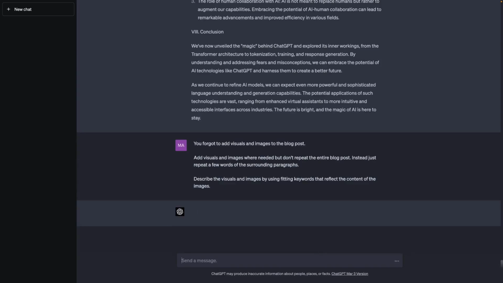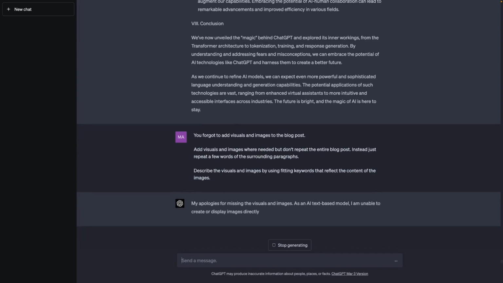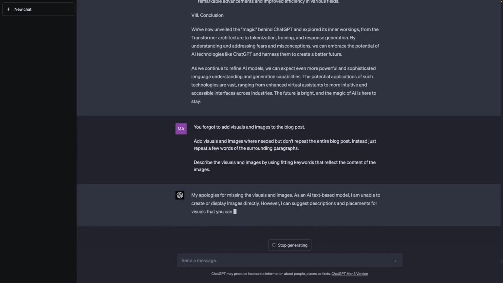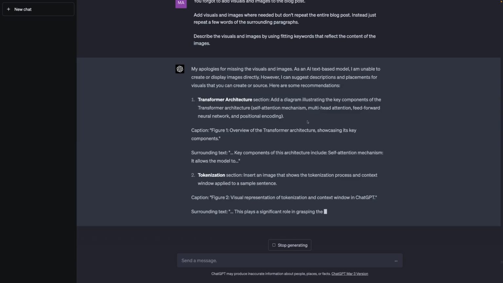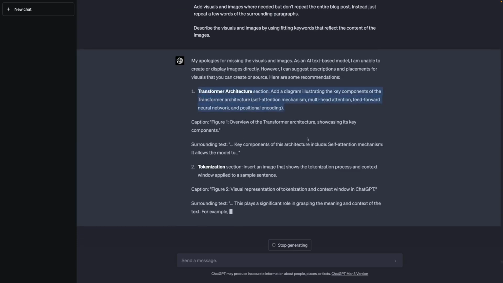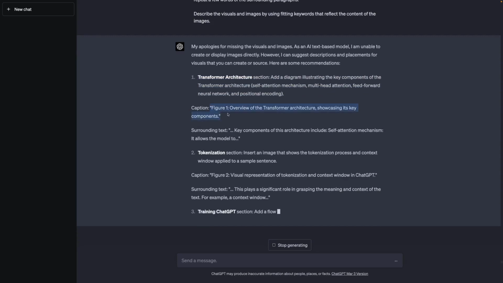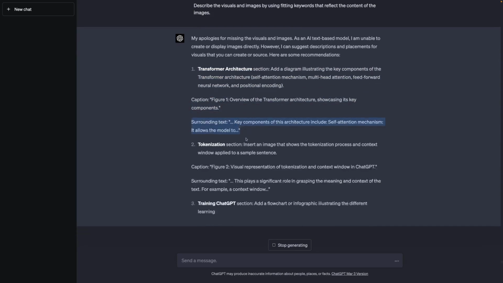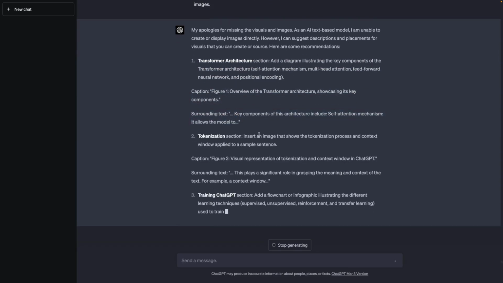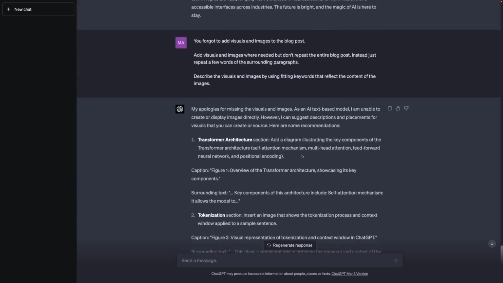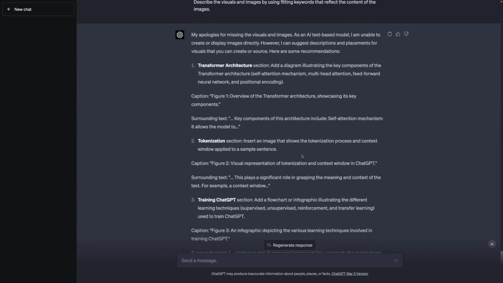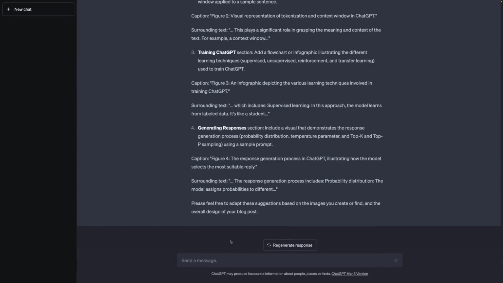Now with that, ChatGPT indeed goes ahead and apologizes, and it tells me that it can't generate images yet, but that it can tell me which images should go where. And indeed, here, for example, it describes the image, and it also gives me a caption that could be added, and it tells me where this should go. So with that, I have some ideas on which images could be added where, which sounds great, but I now also want a thumbnail for this blog post.